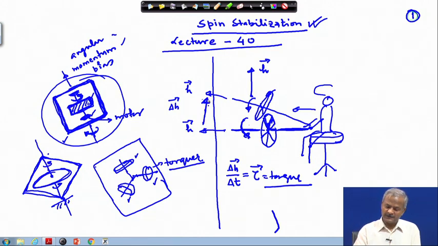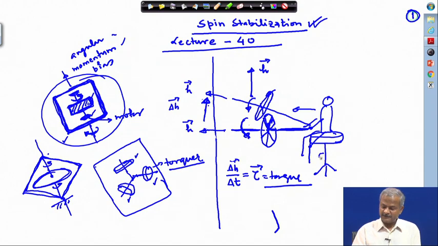Why is he rotating? Because he is applying a torque to this wheel, and as a reaction, since he is free to rotate, he starts rotating. In which direction he will rotate and other things, we will discuss once we start the